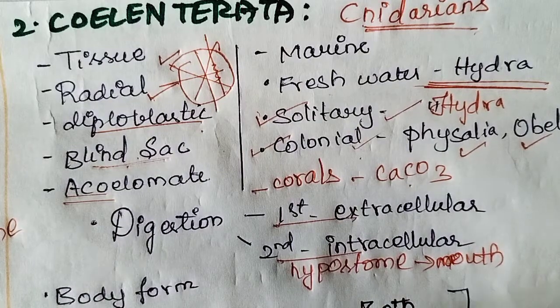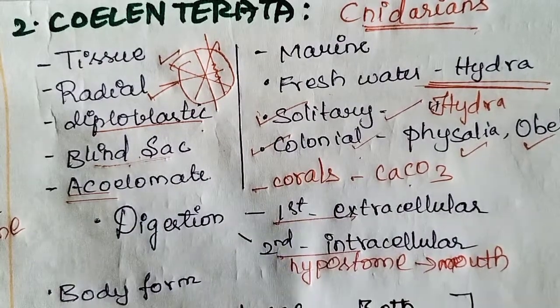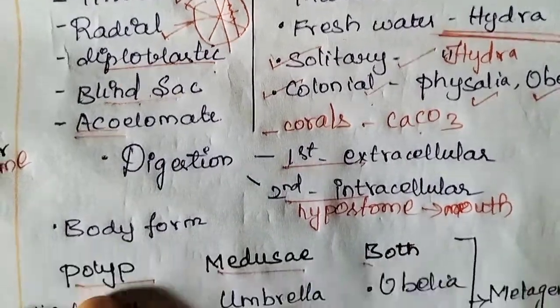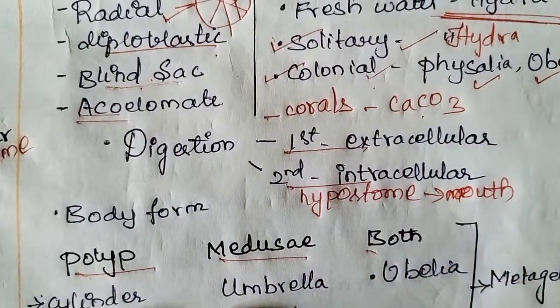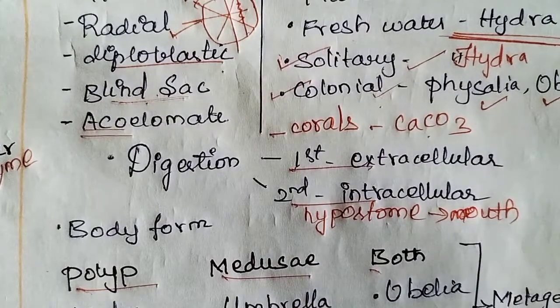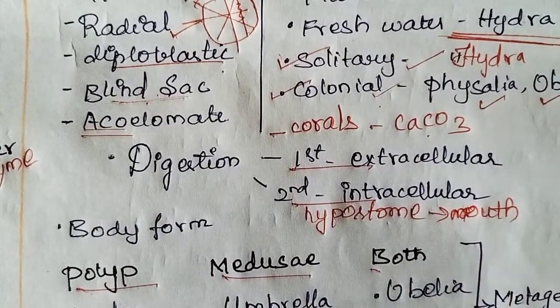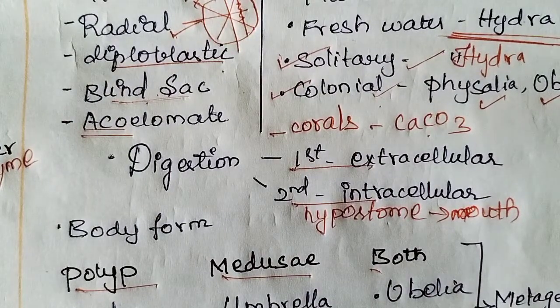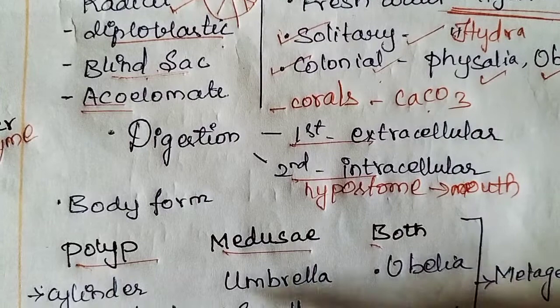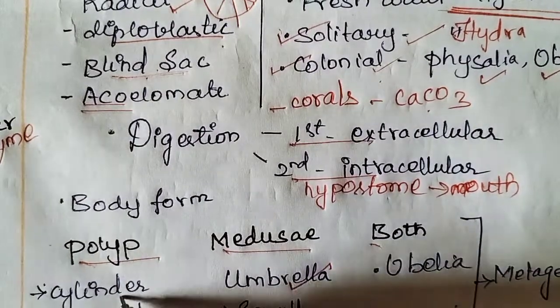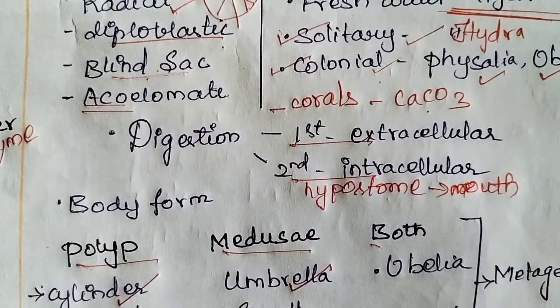Next, they show body forms as medusae, polyp and both. What is medusae organization? What is polyp organization? Medusae are umbrella-like organisms, umbrella shape. They are cylindrical in shape.